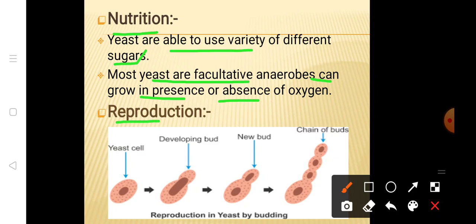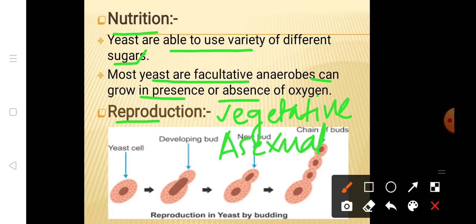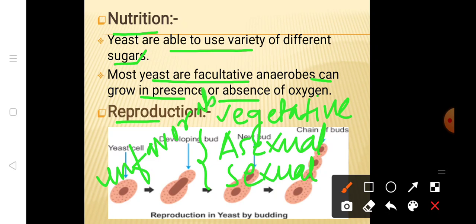But the asexual and sexual reproduction take place under unfavorable conditions. In favorable conditions, they mostly go for vegetative reproduction.